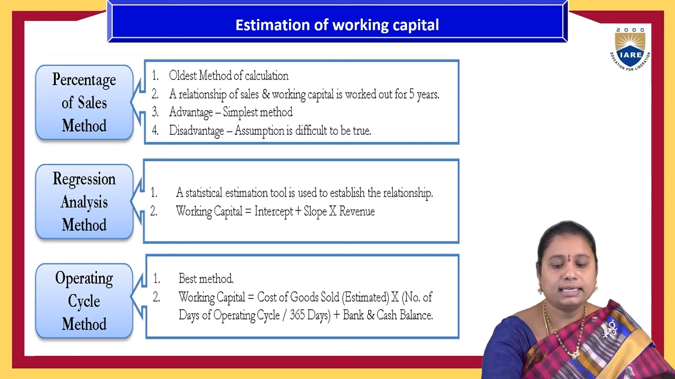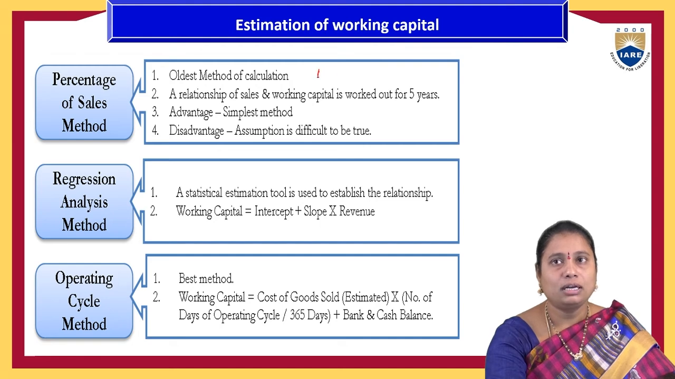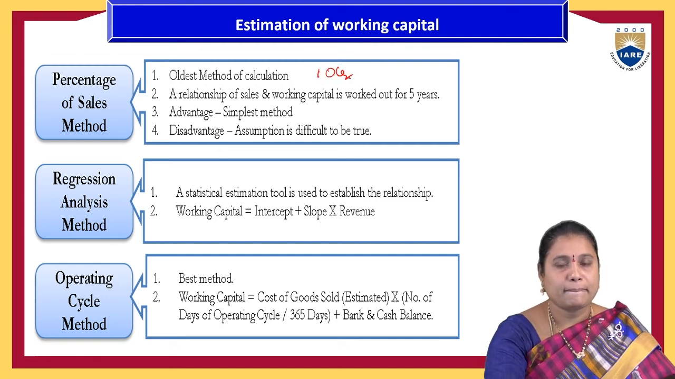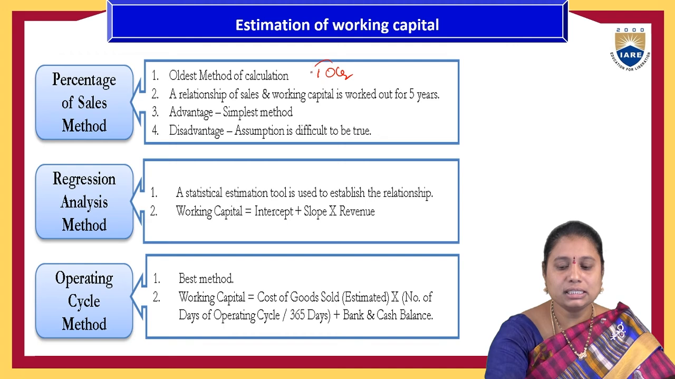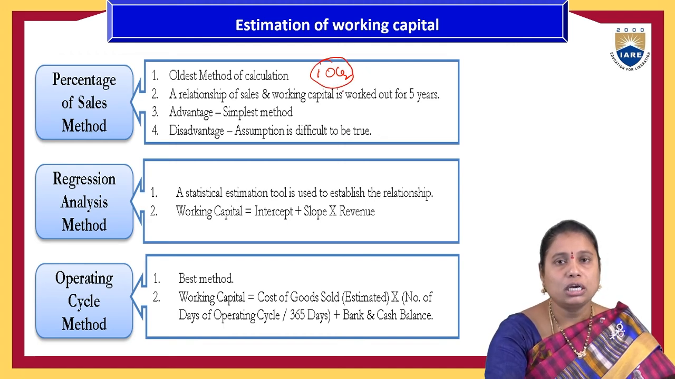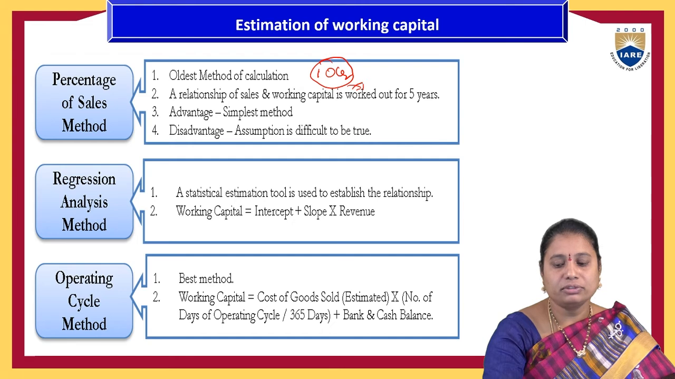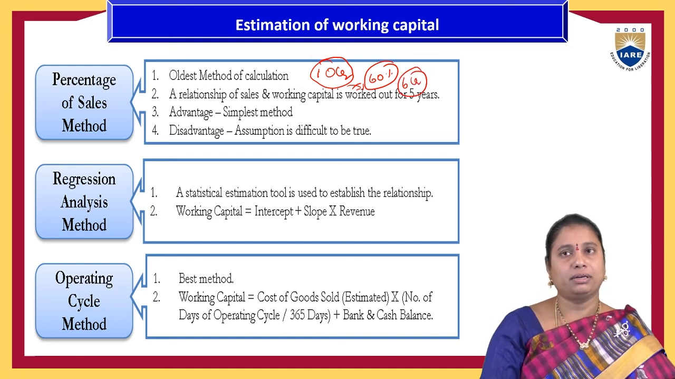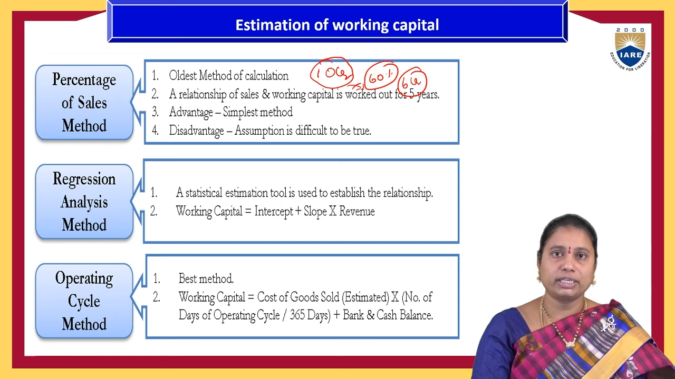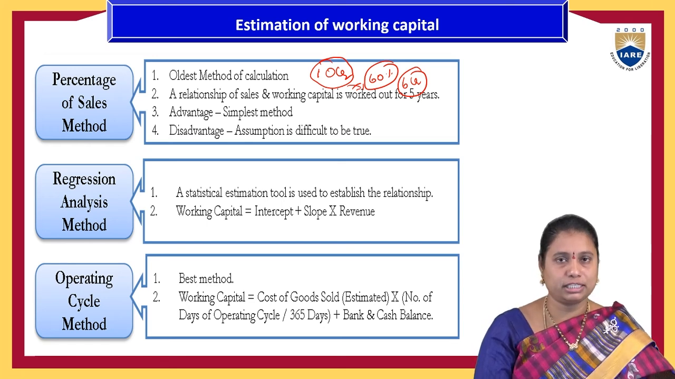Let us say their expected sales are 10 crores. Based on this 10 crores, they will estimate the working capital. Out of this 10 crores, how much will be the working capital if they estimate it, that is called the percentage of sales method. Let us say 60% of these sales we need to spend for working capital, which means they have to spend 6 crores of funds for this working capital. That is the estimation of working capital as a percentage of sales.